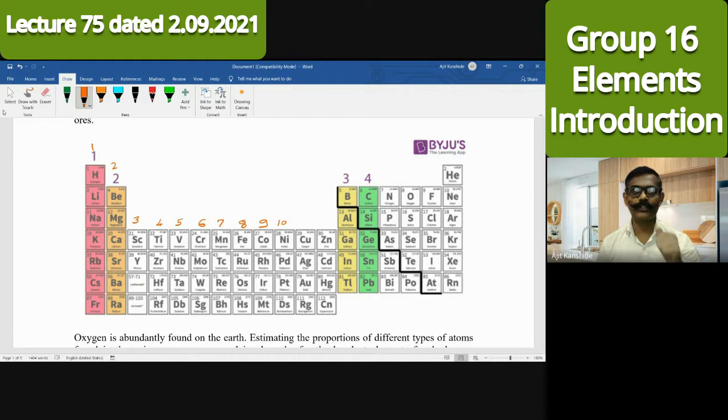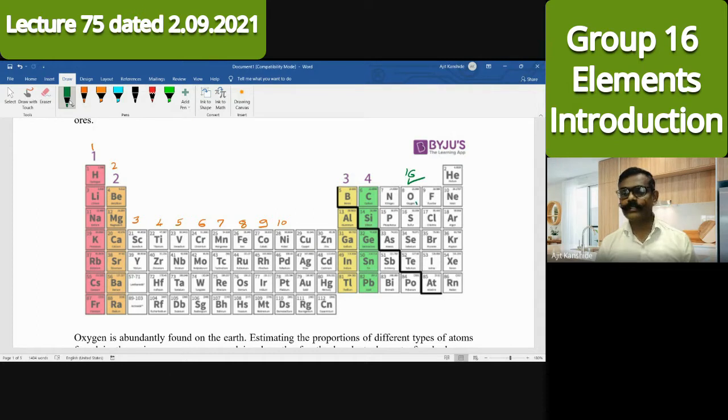Who is a leader? Who is a representative of that group 16 element? Oxygen. Exactly. This is the oxygen family. It is a group 16 family, group 16 elements about which we have to discuss now. Which elements are there? Let me know those elements.